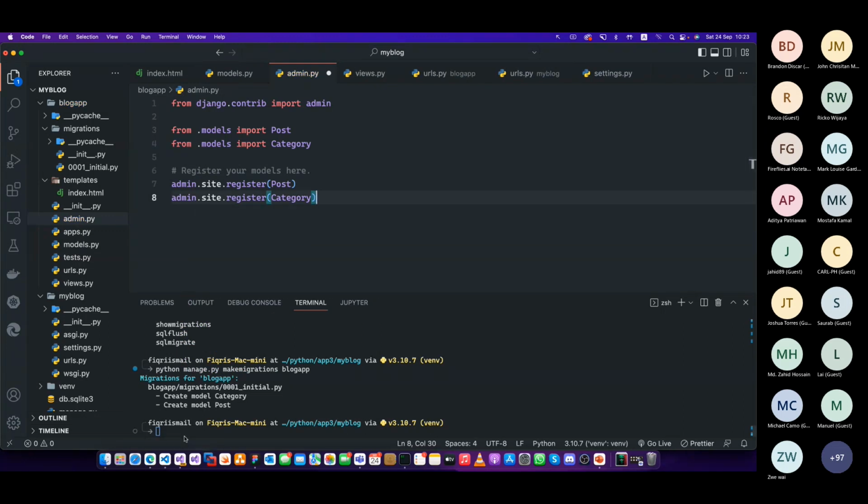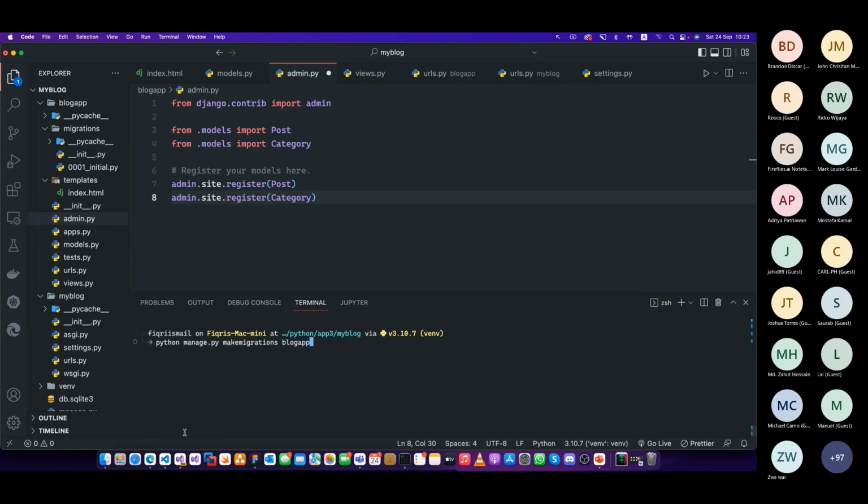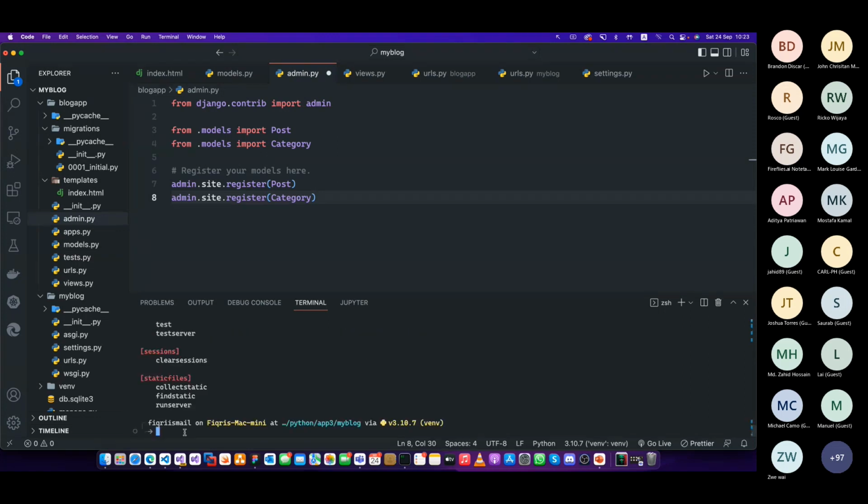Now we have made the migrations. Next step, let's go back to the commands. I'll show it to you again. So you have three different things. The first thing, makemigrations. The next thing is to create the SQL commands, the sqlmigrate. Now you have these Python commands. Next step is to run sqlmigrate.